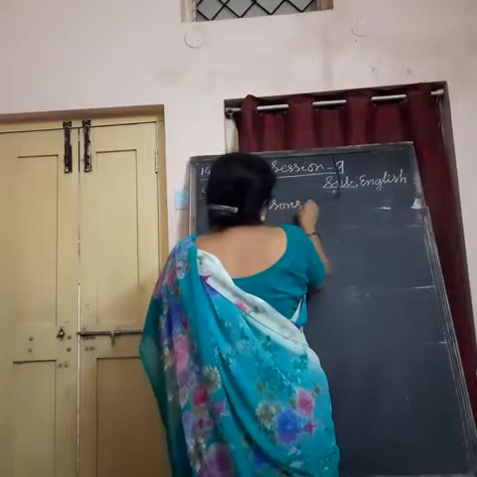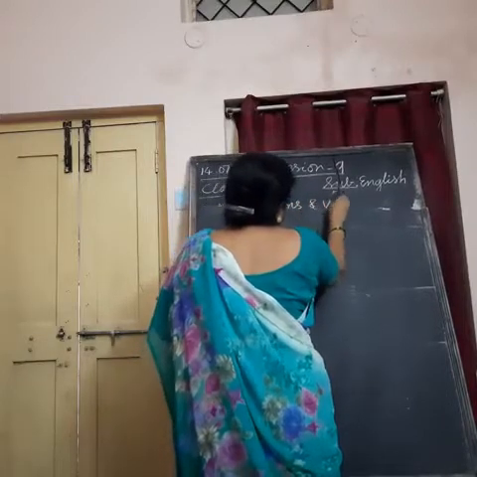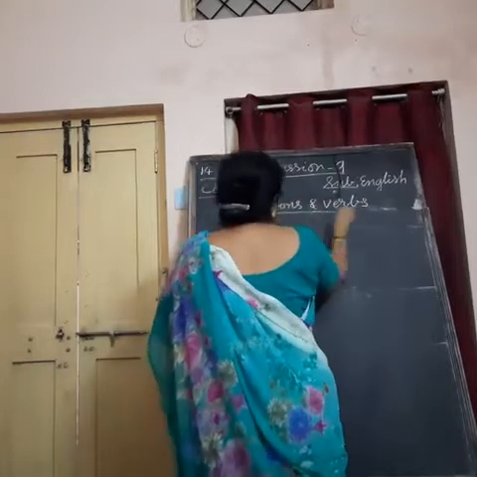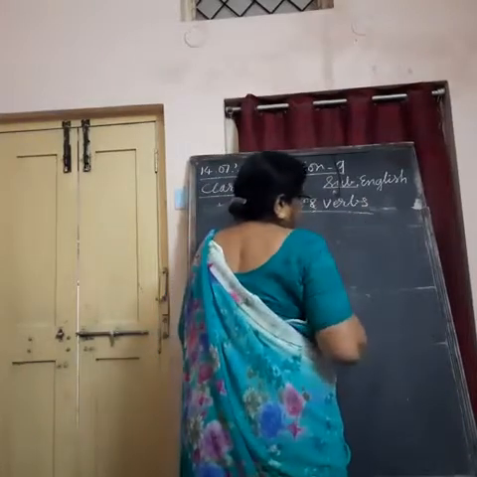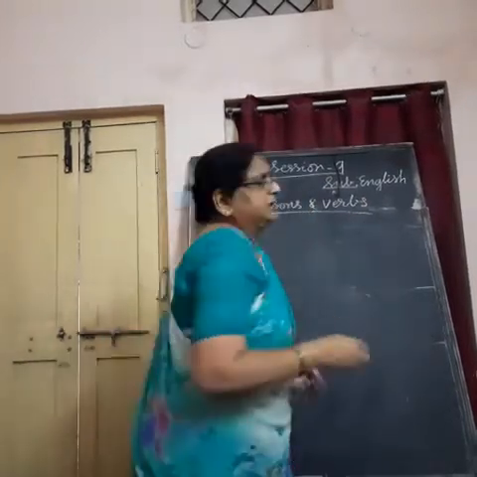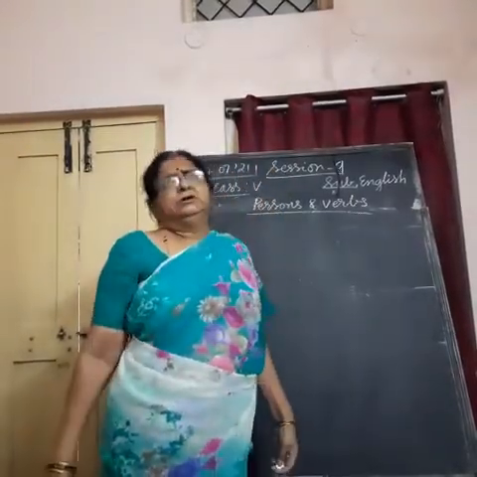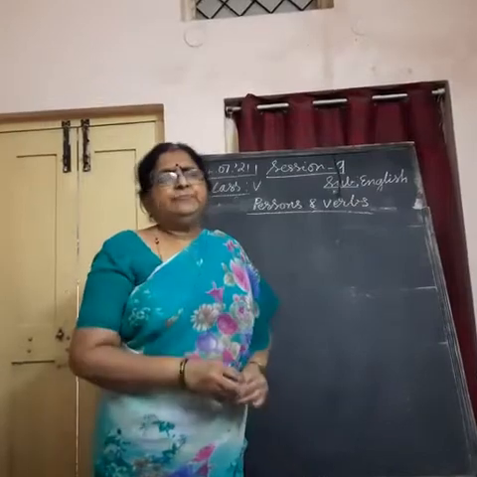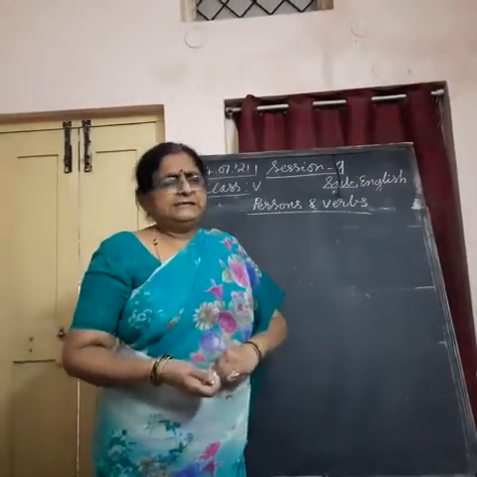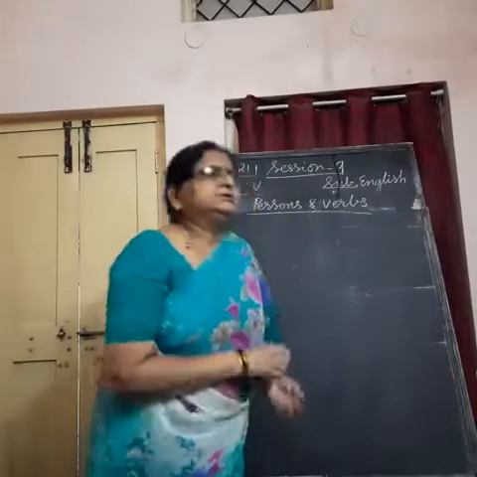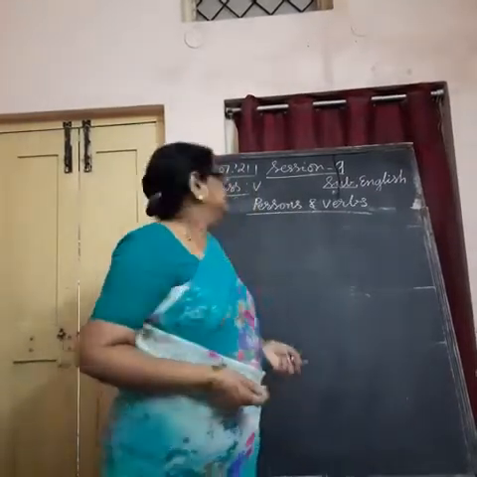Persons and verbs. What is this, persons and verbs? Person here does not mean a person named man, woman, children, like that. In grammar we have three types of persons to use with the verbs. Understand? In place of the subject we use three forms of persons.